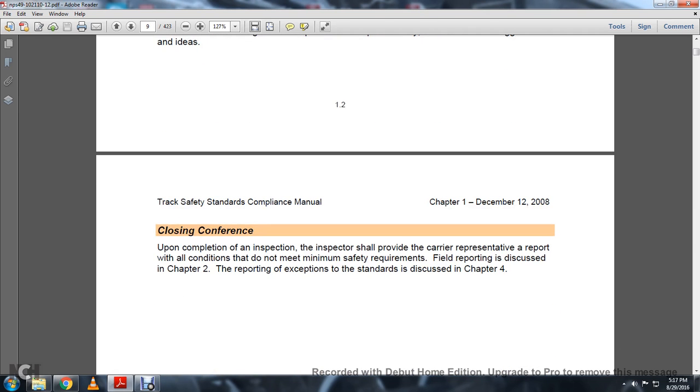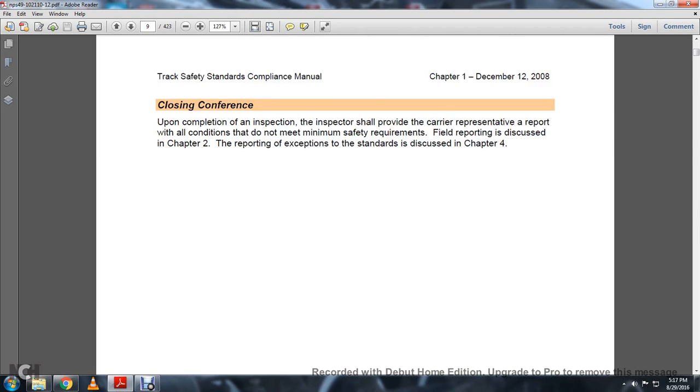Closing conference. Upon completion of an inspection, the inspector should provide a carrier representative a report with all the conditions that do not meet the minimum safety requirements. Field reporting is discussed in Chapter 2. The reporting of exemptions to the standards is discussed in Chapter 4.